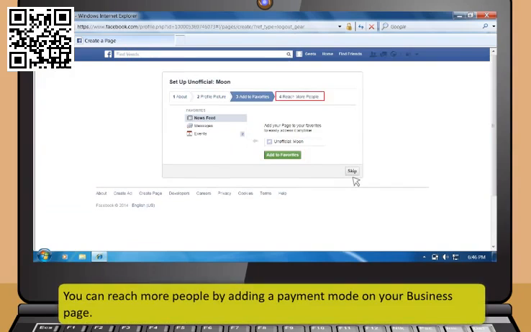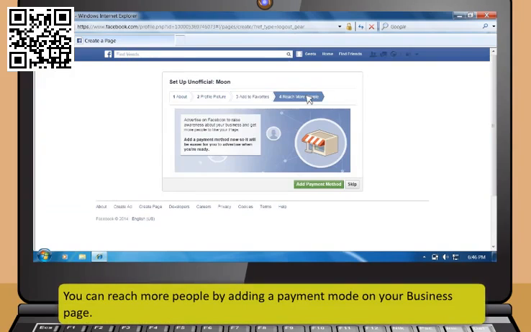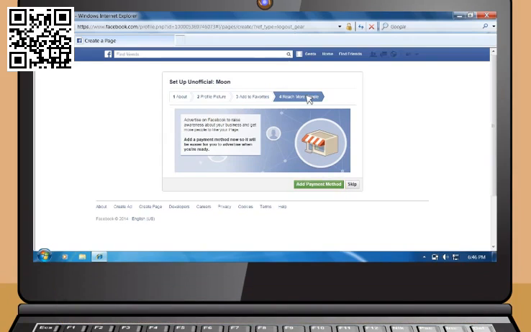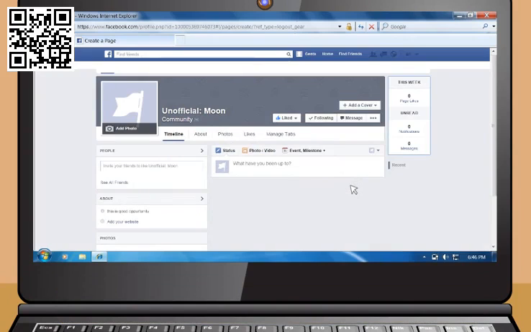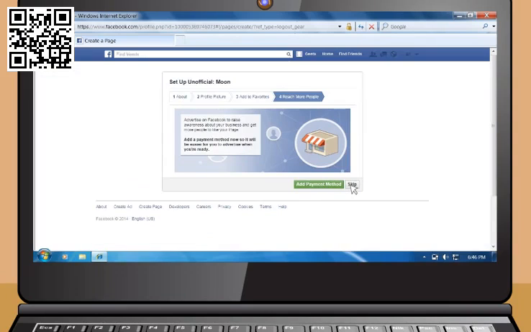You can reach more people by adding a payment mode on your business page. If you do not wish to add any payment method, you can skip this step. Your business page has been created and will appear like this. If you wish to add a payment method to your page, this window appears.